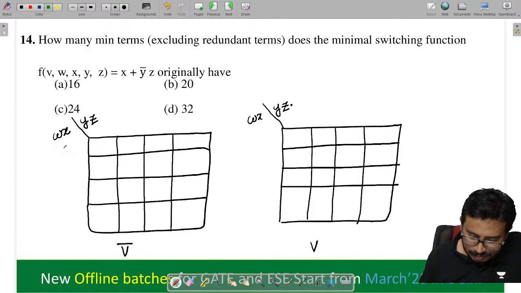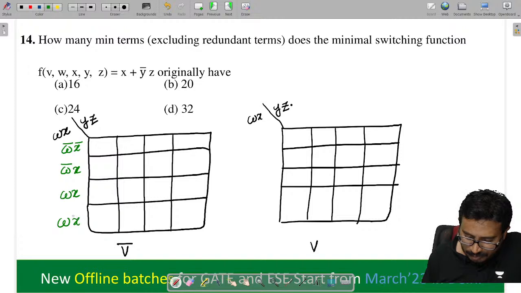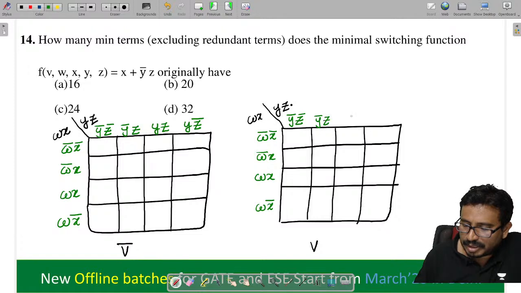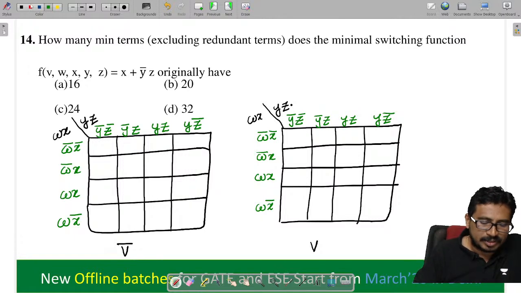So here this is W bar X bar, W bar X, W X, W X bar, Y bar Z bar, Y bar Z, Y Z, Y Z bar, and again W bar X bar, W bar X, W X, W X bar, Y bar Z bar, Y bar Z, Y Z, Y Z bar, isn't it?